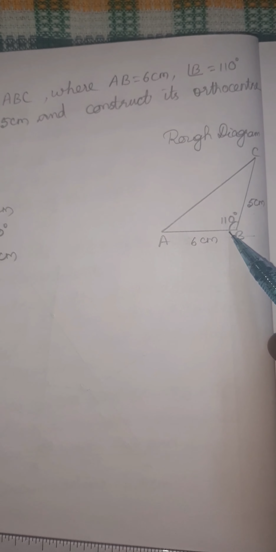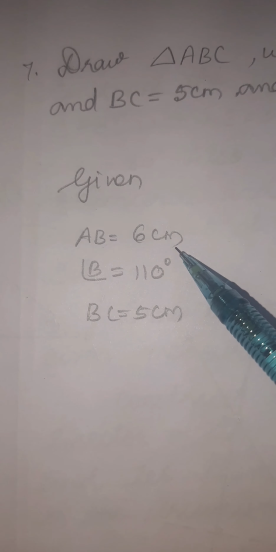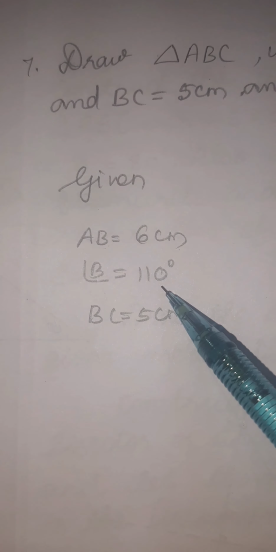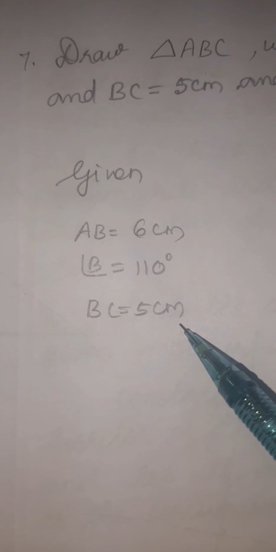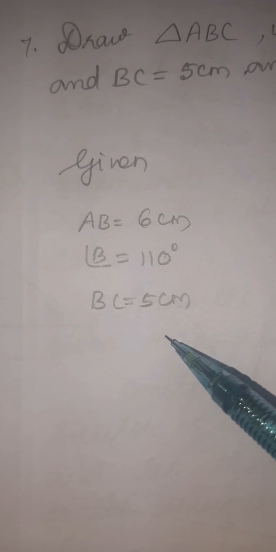Then from the rough diagram you write the given part. So we can write AB equal to 6 centimeter, angle B equal to 110 degree, BC equal to 5 centimeter. Why am I telling this? From the rough diagram you have to write the given part.